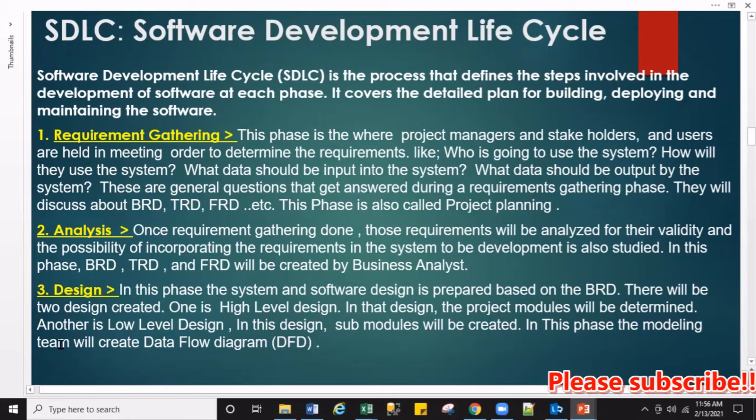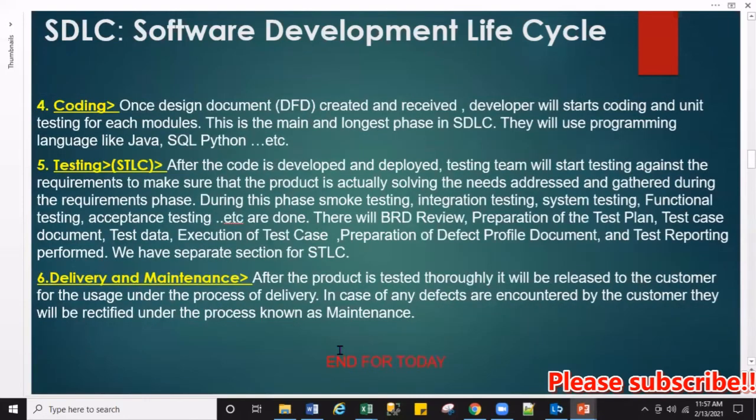In these phases, the modeling team will create the DFD. So basically, in the third step, whatever they discuss based upon the second step, the data modeling team will create the data flow diagram, showing how the data will move from one step to another step, as we discussed in our Excel sheet, right?